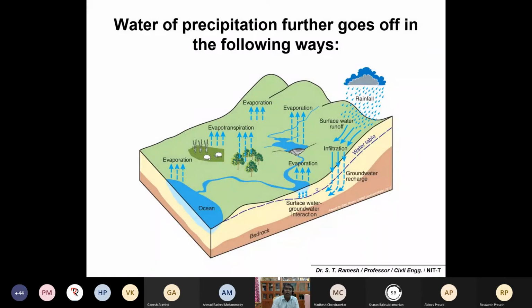This is again for your better understanding: evaporation, evapotranspiration, evaporation from open sources, precipitation, surface runoff, infiltration, subsurface flow, and groundwater recharge. This one slide is enough to understand better the different forms of the water immediately after precipitation, how it will go, and how it has a mass balance. Is it okay?